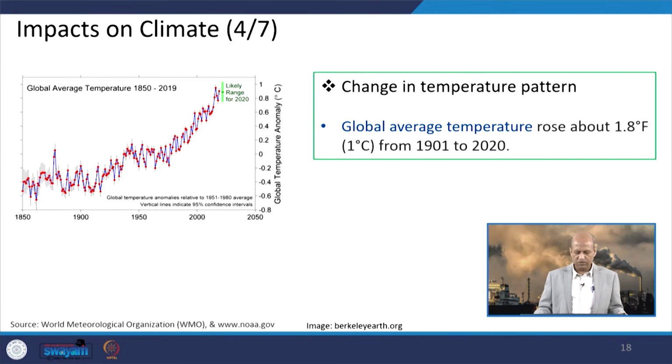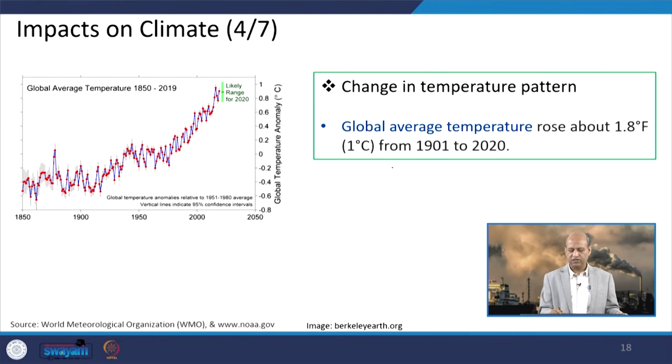And when we talk about the change in the temperature pattern from 1850 to 2050, you can see this kind of hockey stick curve. The temperature is increasing. You can relate it with the industrial era, when the industrial revolution started, emissions of greenhouse gases, especially CO2, also increased, and accordingly the overall temperature has increased, and now the rate of temperature increase has rapidly enhanced because of high concentrations of greenhouse gases.